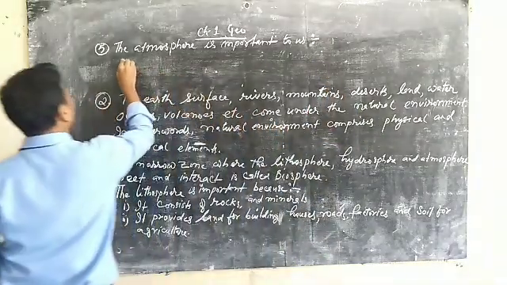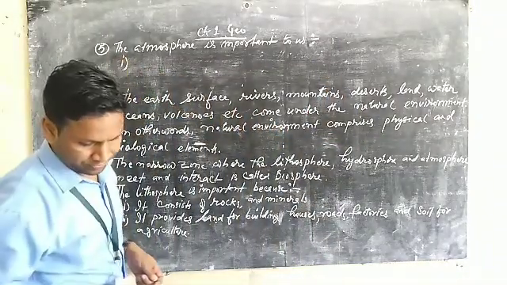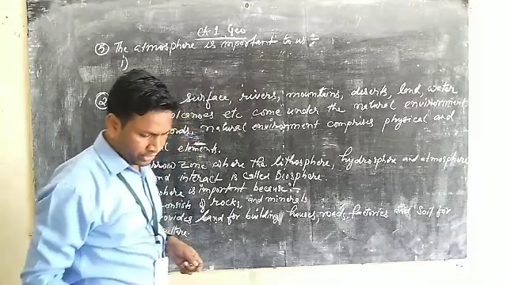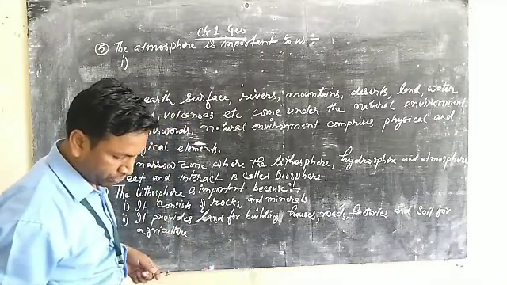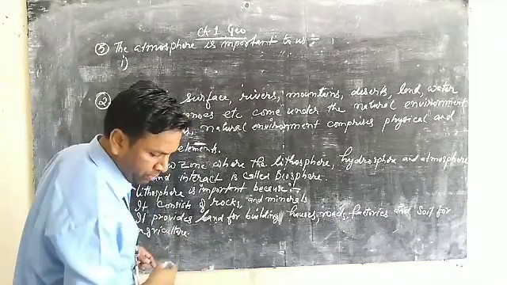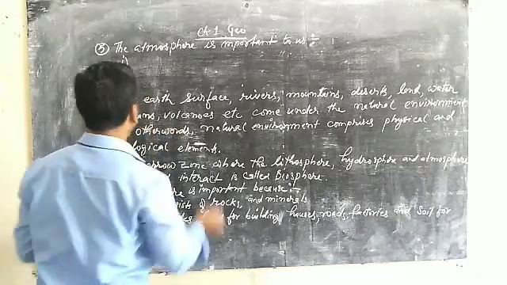We can write number 1 point. Okay. Here what is number 1 point asking? The reason we have to write: nitrogen is essential to maintain the fertility of soil.